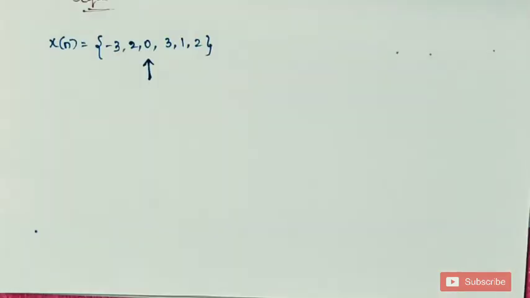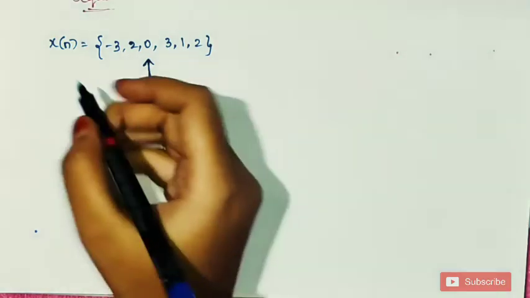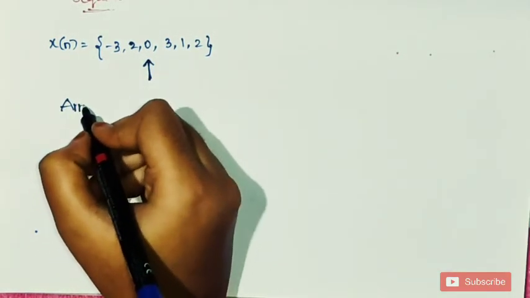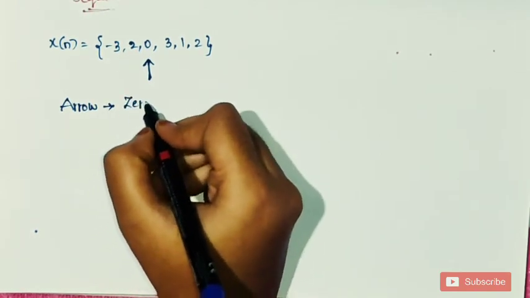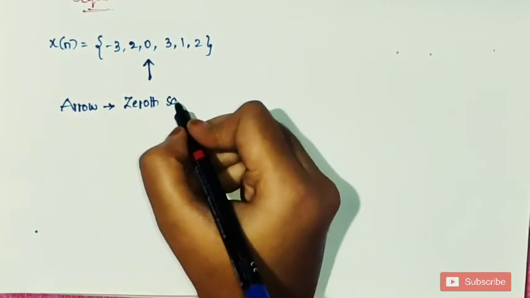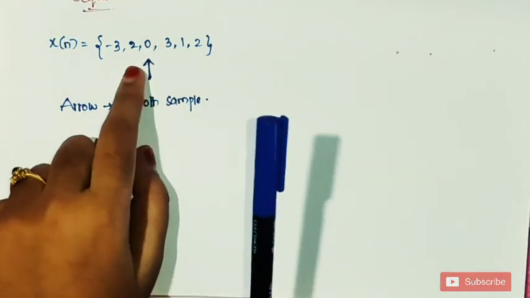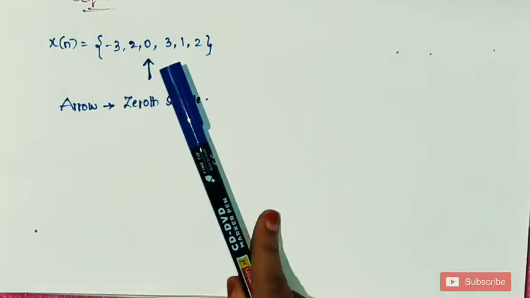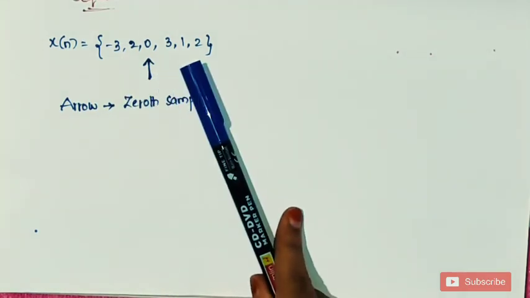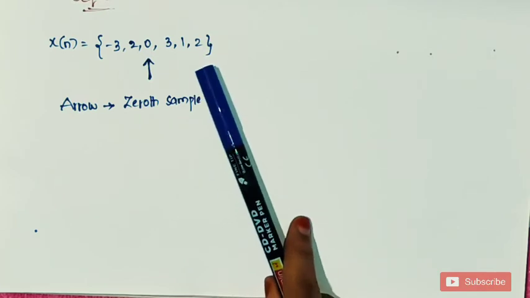What does this arrow indicate? This arrow indicates the 0th sample of a signal. This is the most important point: this arrow indicates the 0th sample. It means at 0 its value is 0. Now at minus 1 its value is 2. At minus 2 its value is minus 3. At 1 its value is 3, at 2 its value is 1, and at 3 its value is 2.